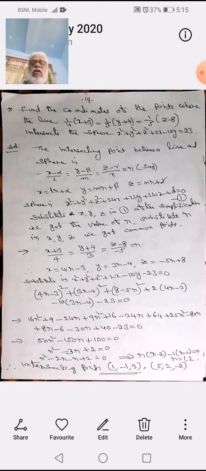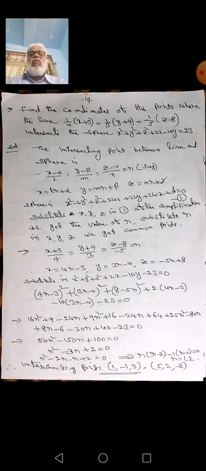Now here the condition is to find the points where the line (x plus 1) by 4, (y plus 3) by 3, (z minus 8) by 5 intersects the sphere. Up to now we found the intersection of a plane with a sphere, and the intersection of two planes. Now we see that if the line intersects the sphere, what do we get?